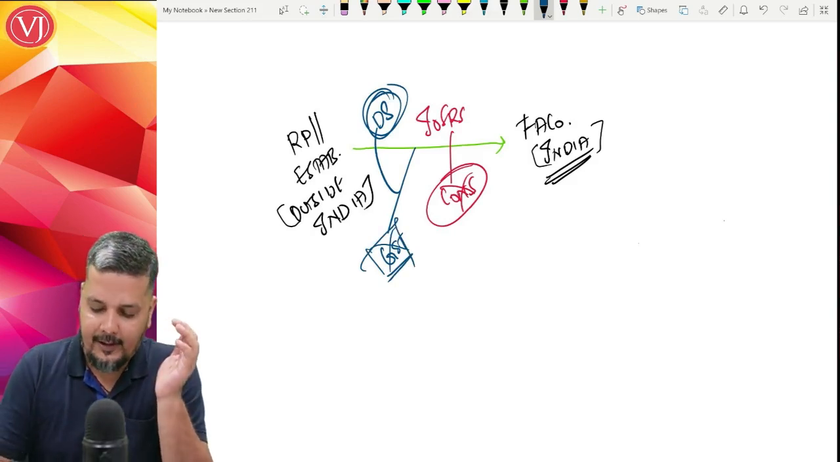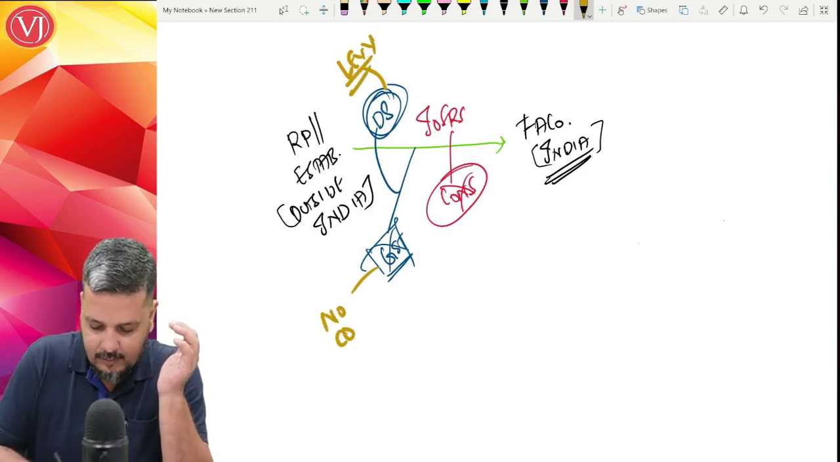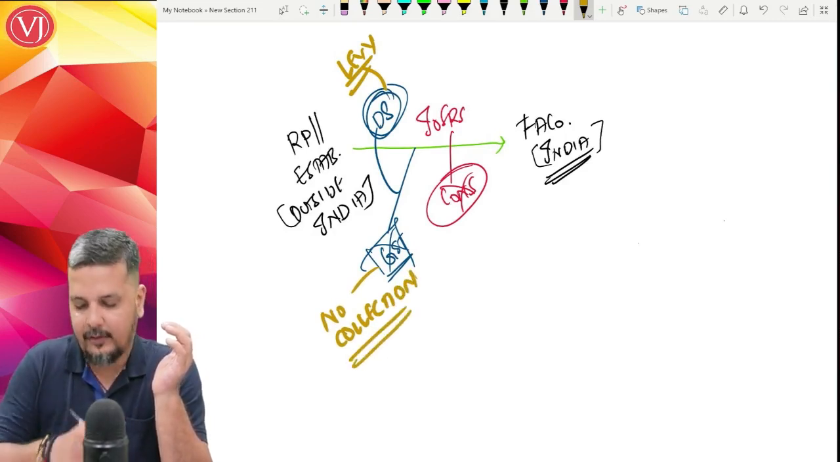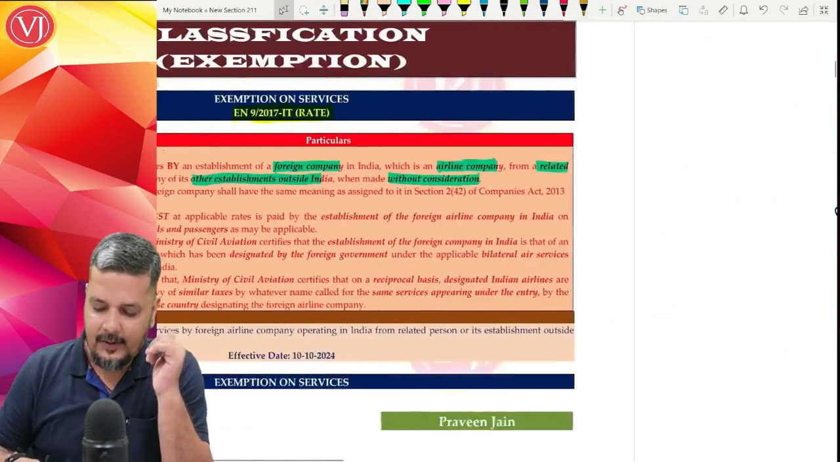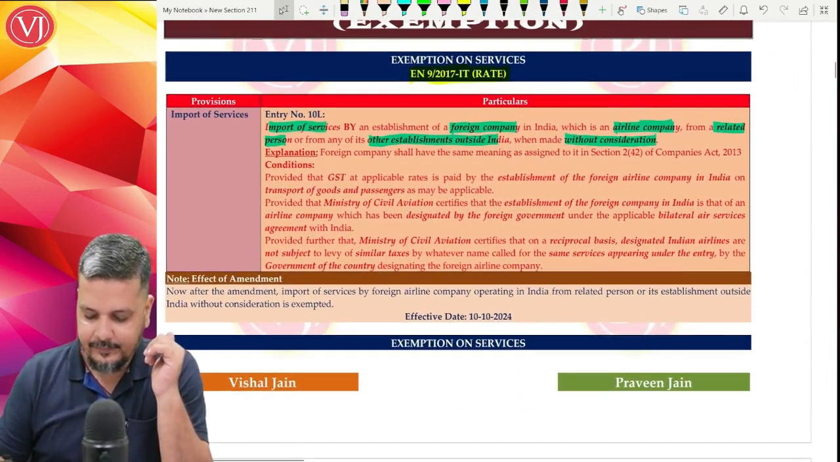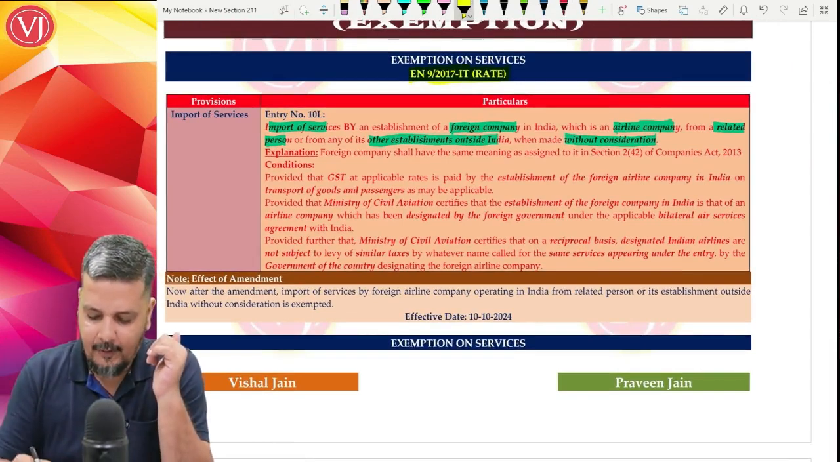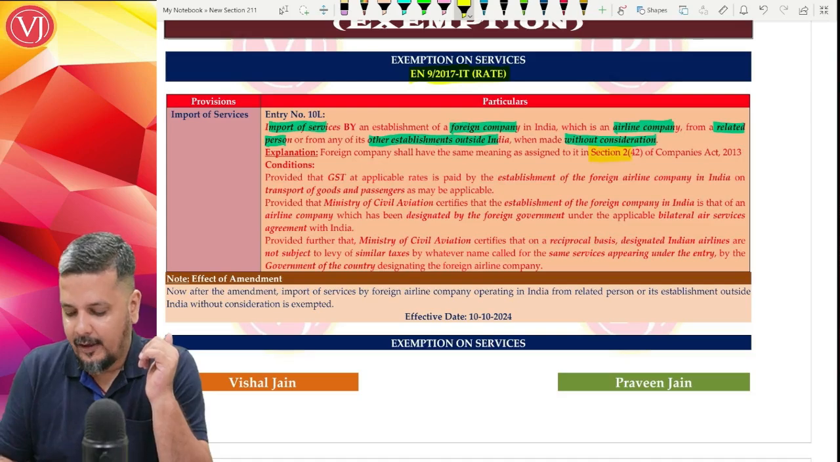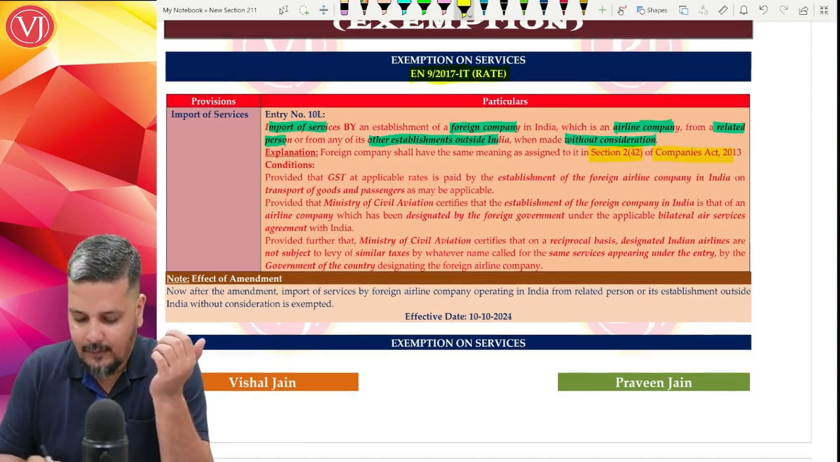Technically, you can tell it otherwise. There is levy, but there is no collection because of this new exemption notification. But you need to understand that there are other conditions as well. What are the other conditions? First, they clarify what is meant by foreign company. Foreign company has the same meaning which is given to it in section 2(42) of Companies Act.